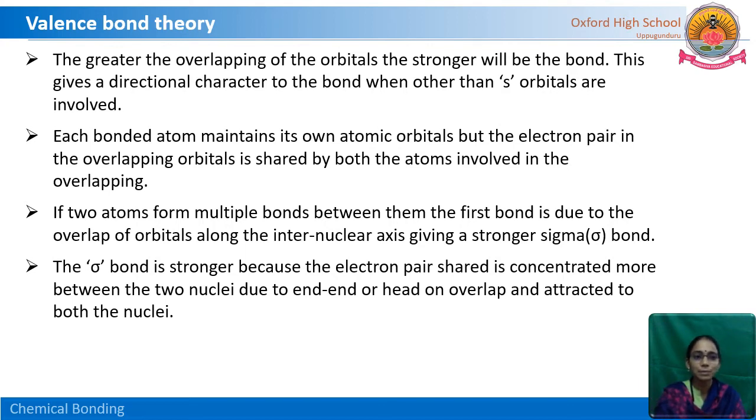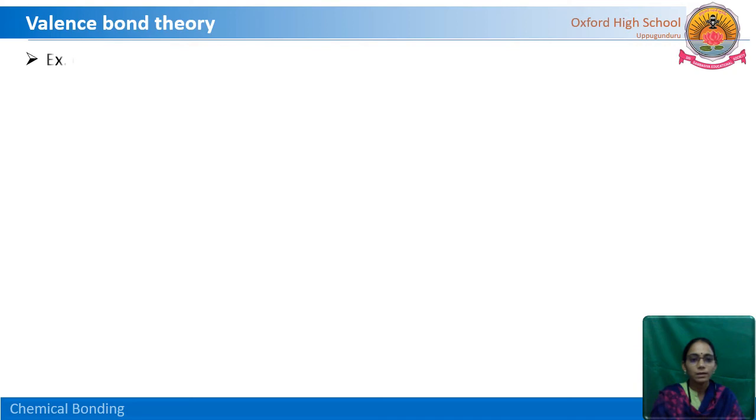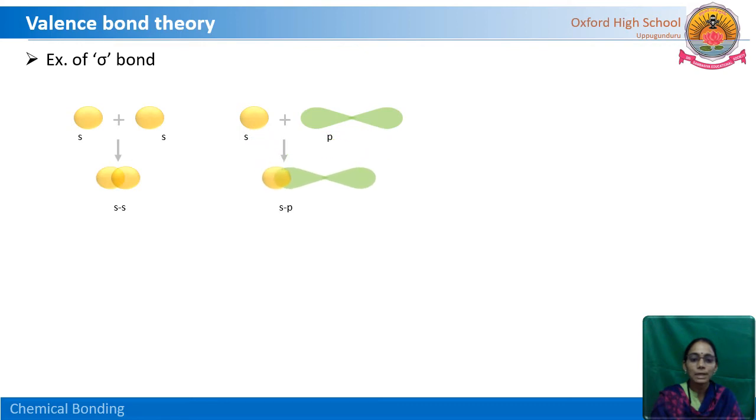Let us see an example here, how these sigma bonds will form. In between two s orbitals like this, the sigma bond will be formed. The overlapping is like this, that means end-end overlapping, and it is called sigma bond. And in between s and p orbital, the sigma bond will be like this.